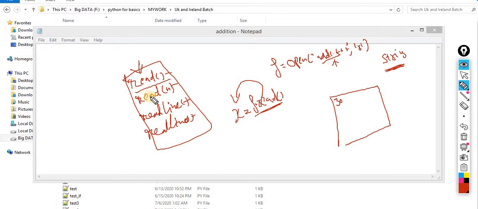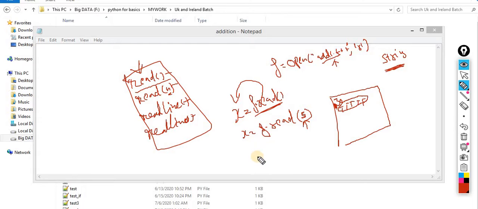Now case number 2, when I write f.read(5). What is the meaning of this? It means that I am reading 5 characters. By default the cursor is standing over here, and after that I am reading 5 characters: 0, 1, 2, 3, 4. So these are a total of 5 characters that I am reading. This is the second concept. If you want to read a specific number of characters, then you have to specify the n variable. n can be any number: 5, 6, 7, 8, 9, 10.